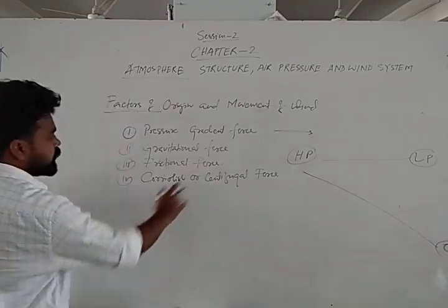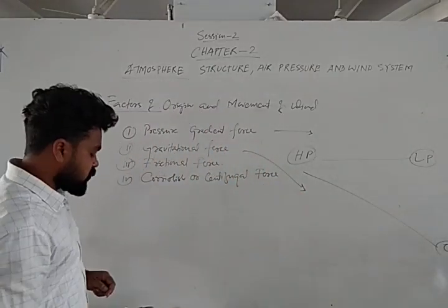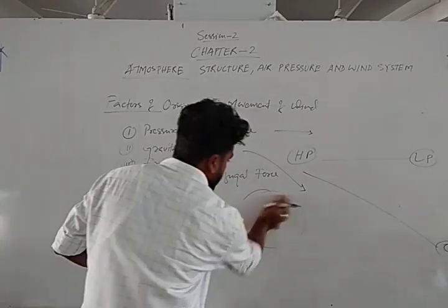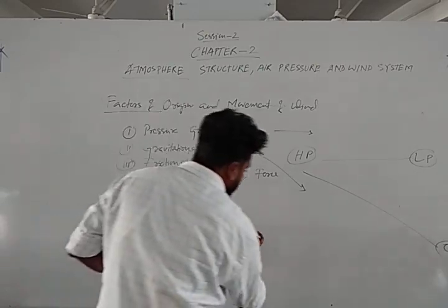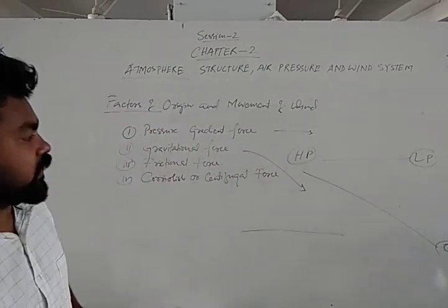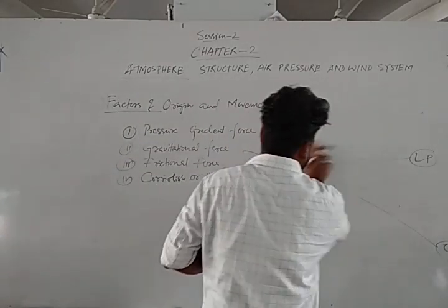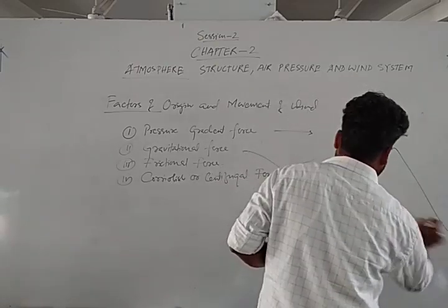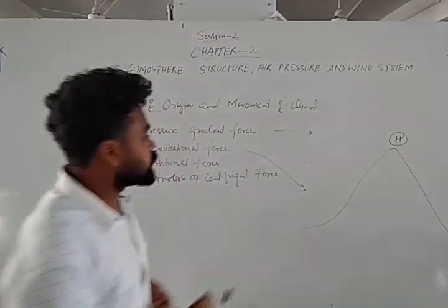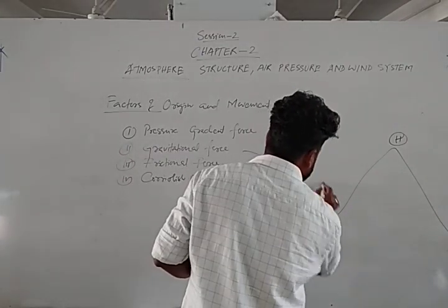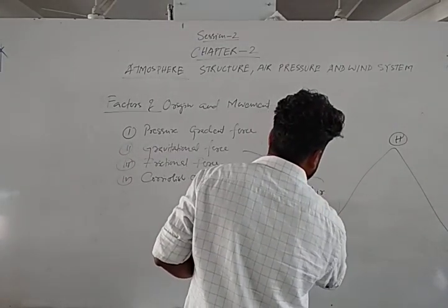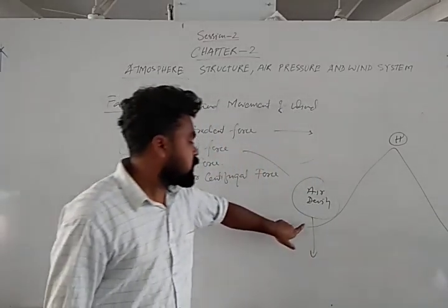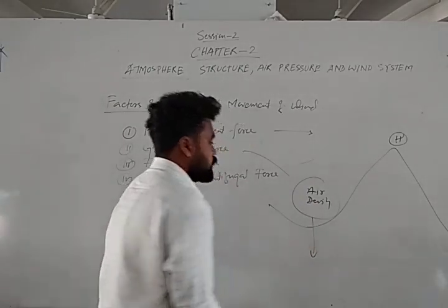The next is the gravitational force. What is the gravitational force? It is the force where the density of the air will be high. Suppose this is a mountain area. Here the density of the air is high. Why is the density of the air high? Because of the gravitational pull, gravitational force, the air settles down at the lower level.